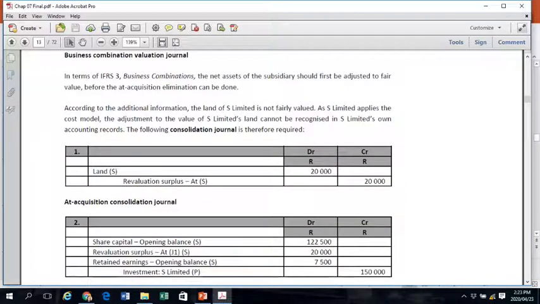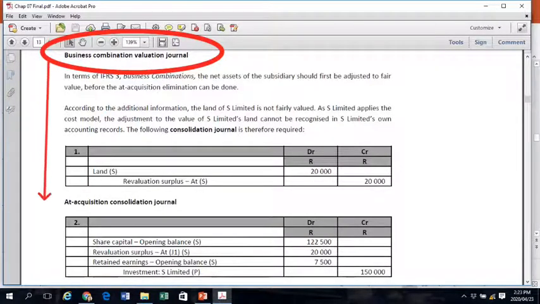If we follow the consolidation process, we now have to determine whether there's any business combination valuation journal entries necessary for this example before we do the at-acquisition consolidation journal entry. To help us with that decision, we follow a specific work method.